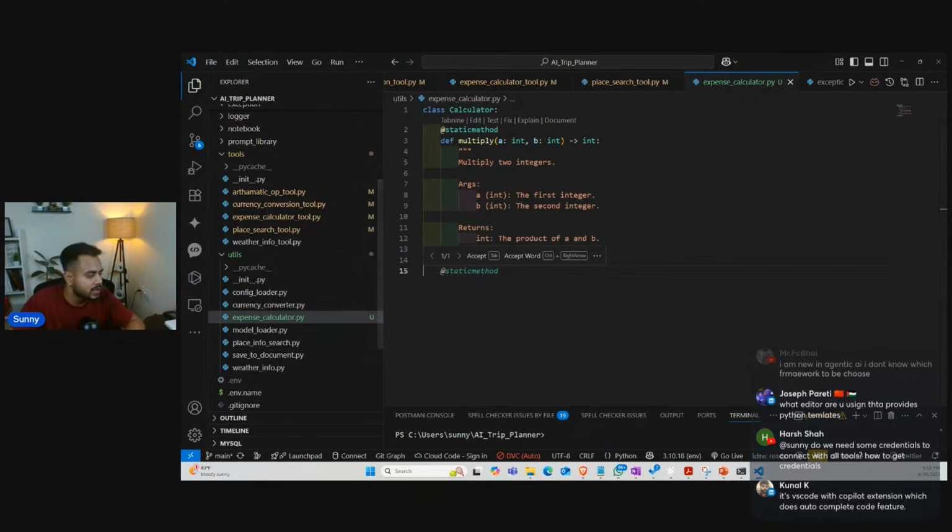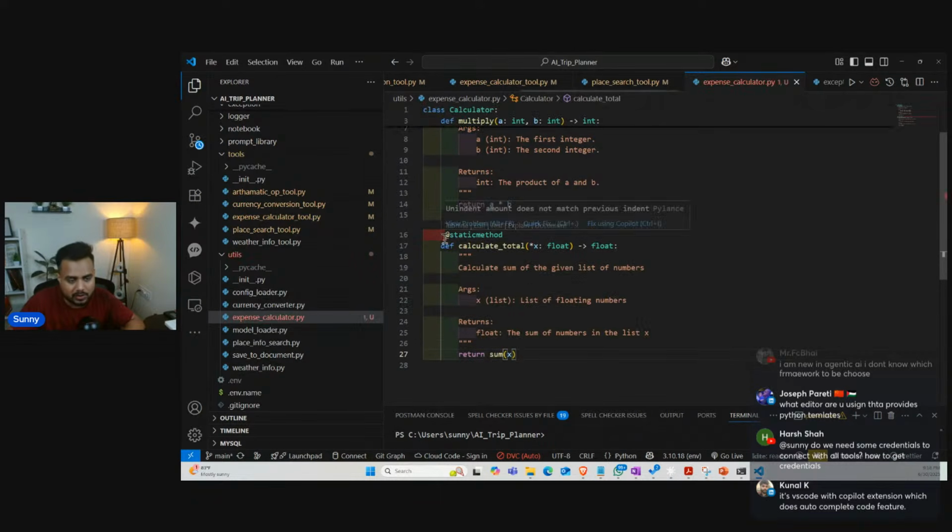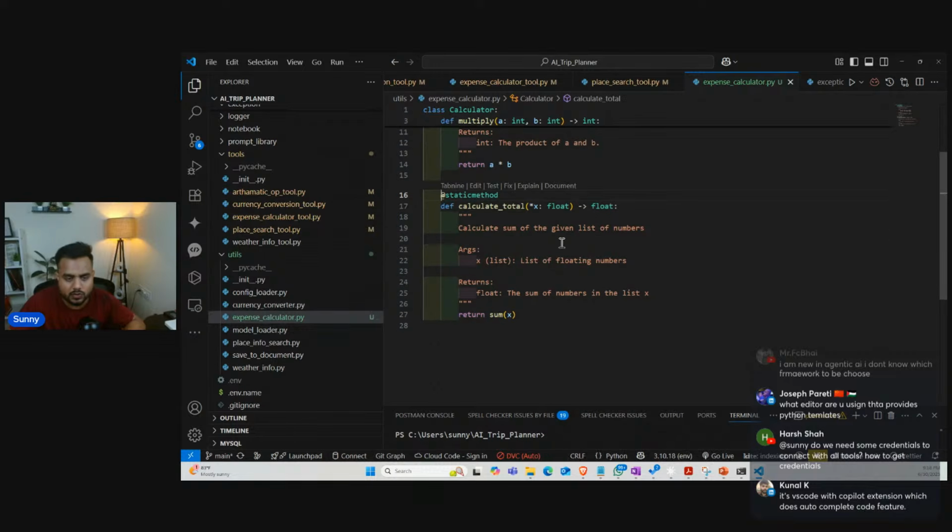Now I'm going to create the second method also, which I already have with me so that I can directly show you. The second method name is calculate total. Whatever value I provide, it's going to perform a sum of it. Let's say if I provide a list or tuple, it's going to perform a calculation with respect to that.